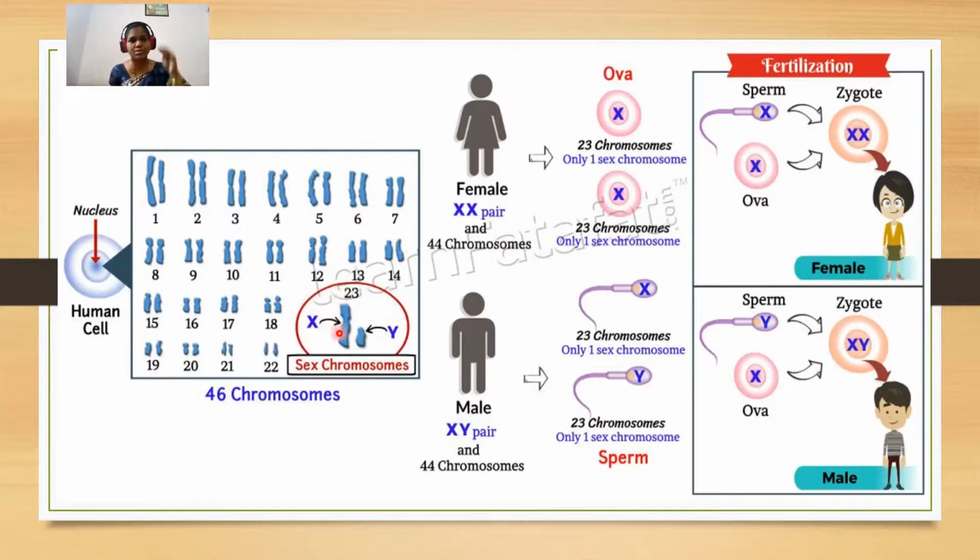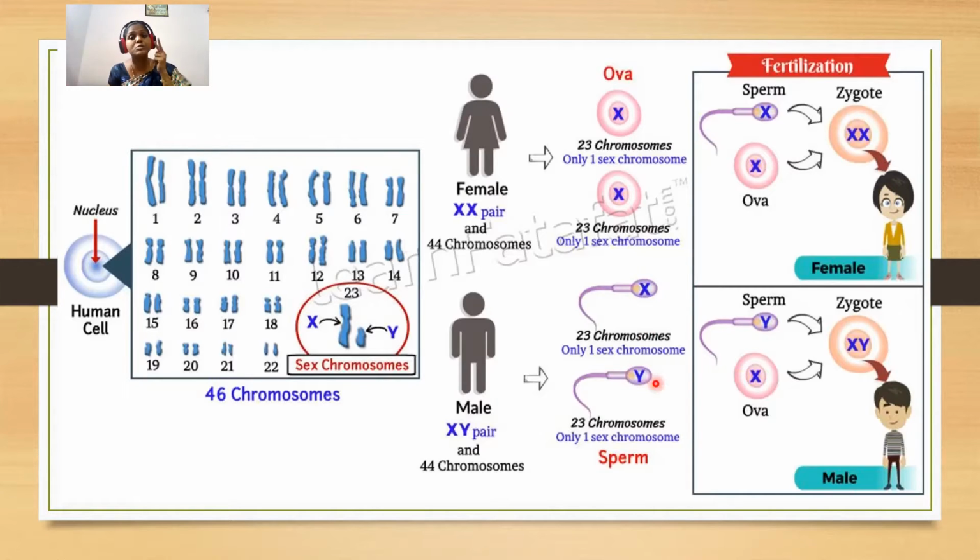The X chromosome is always longer than the Y chromosome. If the karyotyping shows this type of chromosome pair, it indicates that the person is male. If the person is a female, we will have another long chromosome, which is our XX chromosome. The female produces ovum, and the ovum will always have an X chromosome. But the male produces two types of sperm: the sperm with X chromosome and the sperm with Y chromosome.